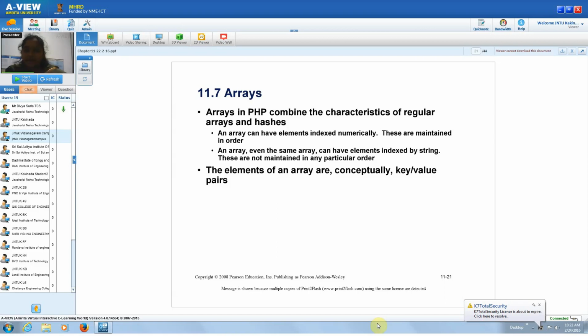So the next topic is arrays. Similarly, whatever the language we have, we have arrays in PHP also.